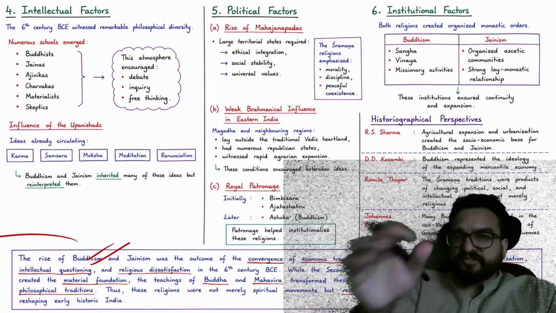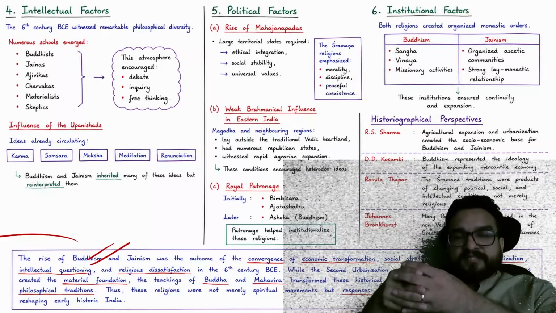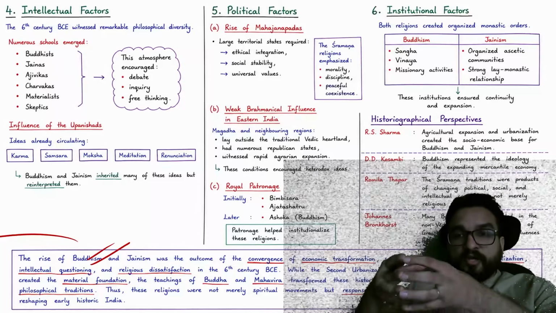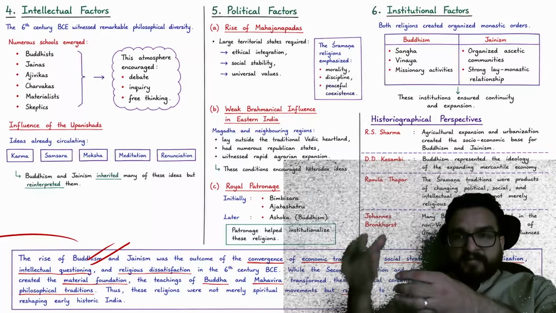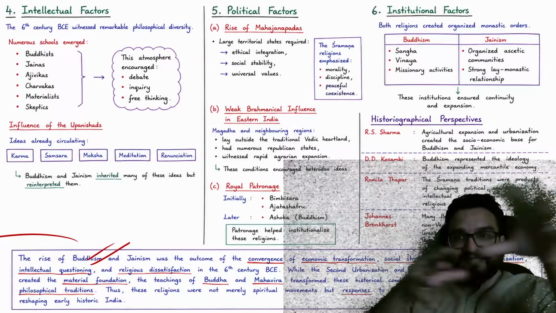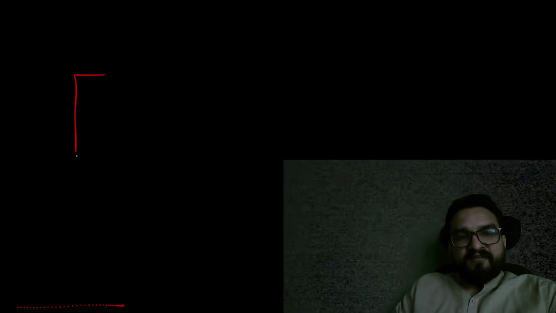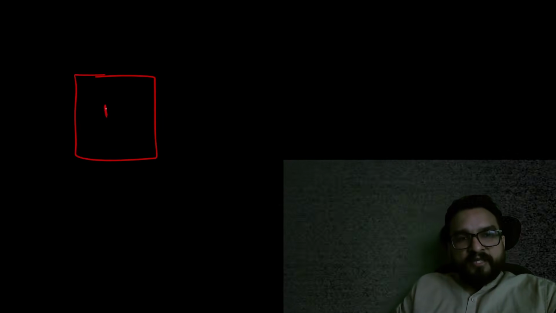Okay? And then there is an institutional factor also, that these sects like Buddhism and Jainism organized themselves into organizations, the sangha. They will be creating their manuals, right? So they will be copying the exact societal model in their society as well. See, what happens if I say that you become an ascetic and go to the forest, you will not be able to survive, you will not be able to influence people, right? Because people will be living individually and they cannot survive much, right?